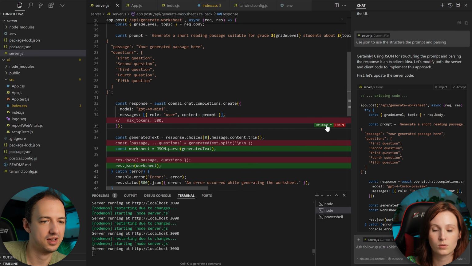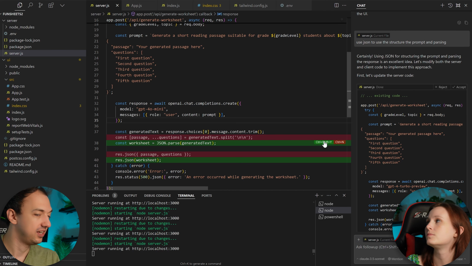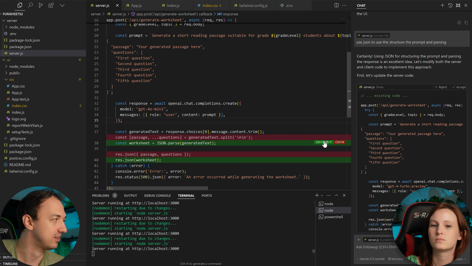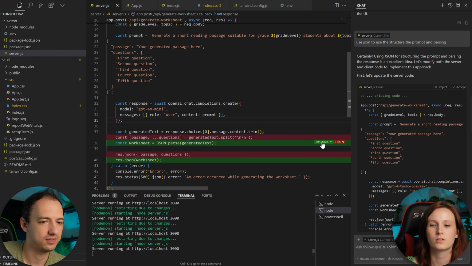I mean, it's deleting that comment. I guess it doesn't really matter. Okay, sure. That makes sense. And by the way, when you're learning, this is a really great way to approach it, because you asked it to do something, and now you're looking line by line. You can start to try to figure out, what does that mean? Now you see instead of doing this kind of split thing, it's doing JSON parse. You can even hover over, and it'll tell you what that is doing. Okay, that's cool.